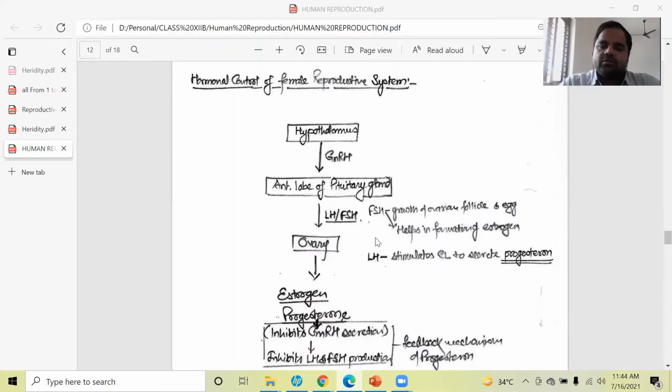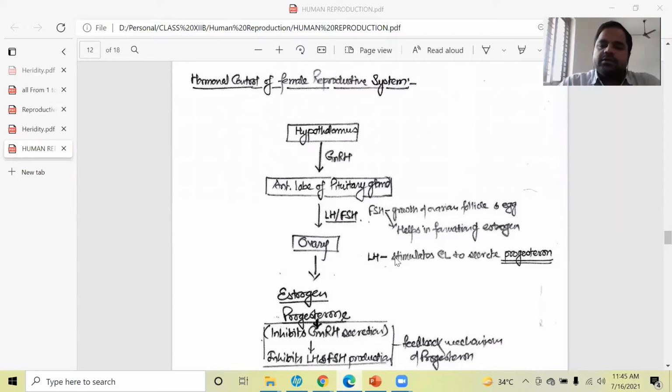And LH, the second hormone, luteinizing hormone, stimulates the corpus luteum to secrete progesterone, and progesterone is considered as the pregnancy hormone. So this one, LH, is inducing this corpus luteum. As you know, what is corpus luteum? Corpus luteum is the structure where the ovulation has been taking place. During ovulation, what happens? The oocyte will come out from the Graafian follicle, and the vacant place will be converted into the corpus luteum, and that corpus luteum will start producing the progesterone.